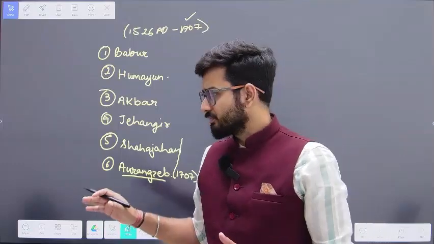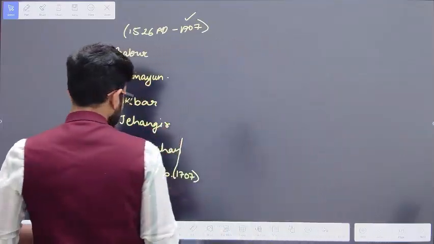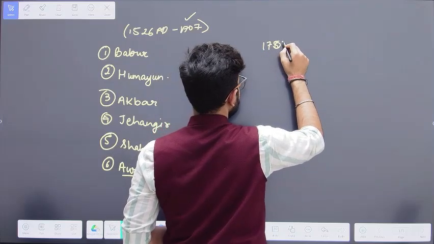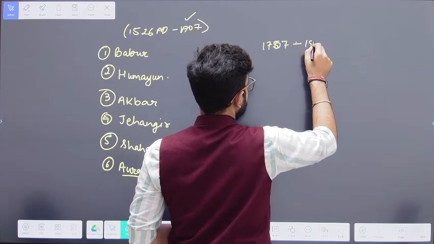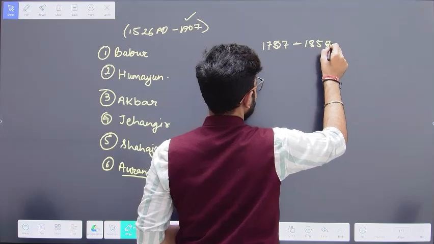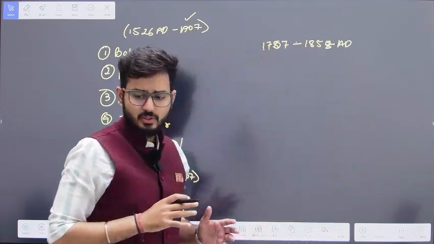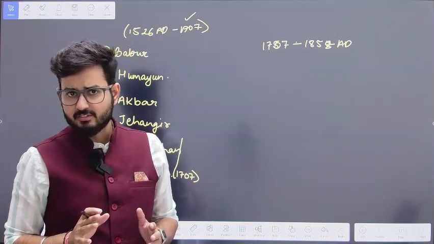So the Mughal heredity, that is from 1707 till 1857, or 1858. It is till this point of time that the Mughal lineage is going to go on. Mughal heredity will be there.